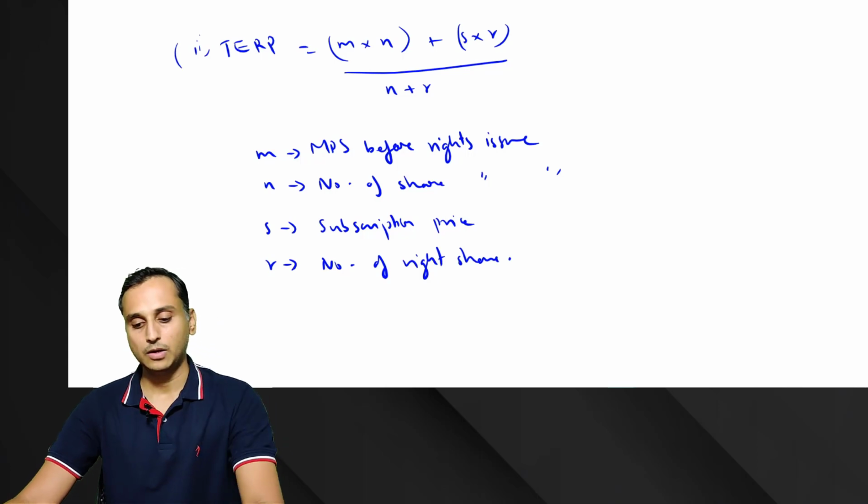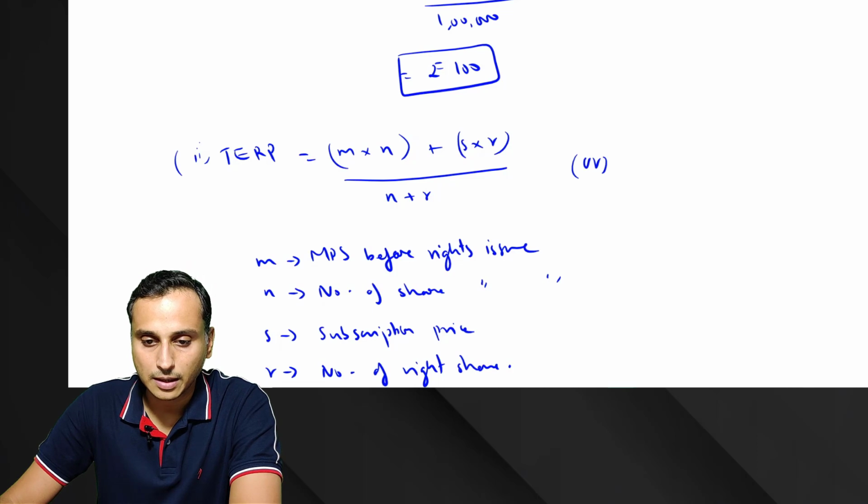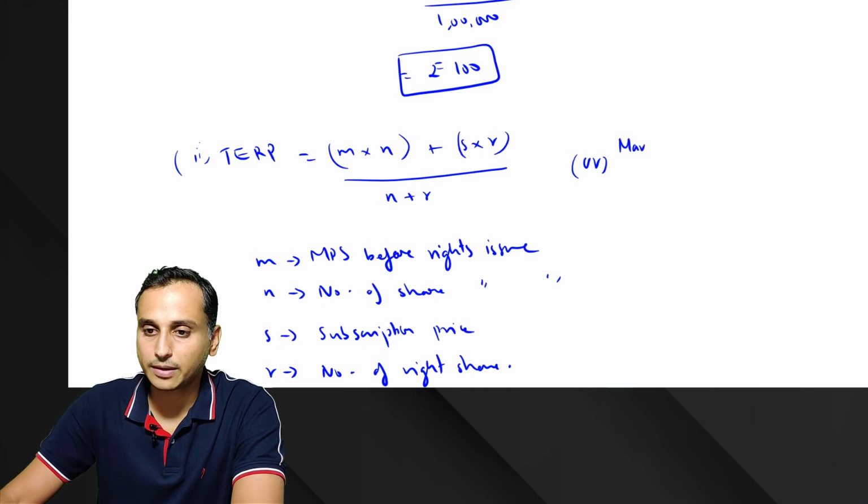Now this can alternatively be calculated like this.